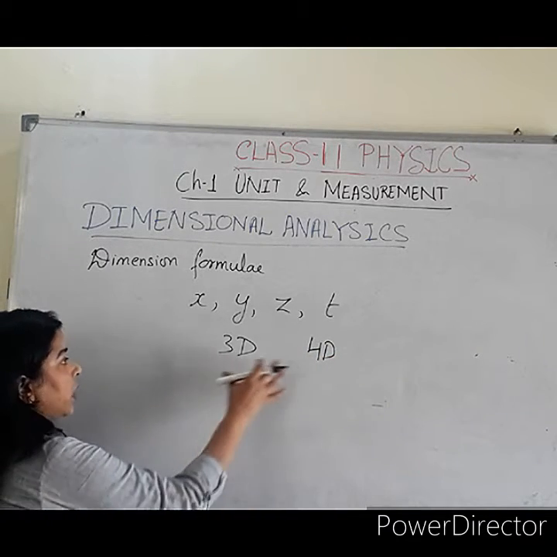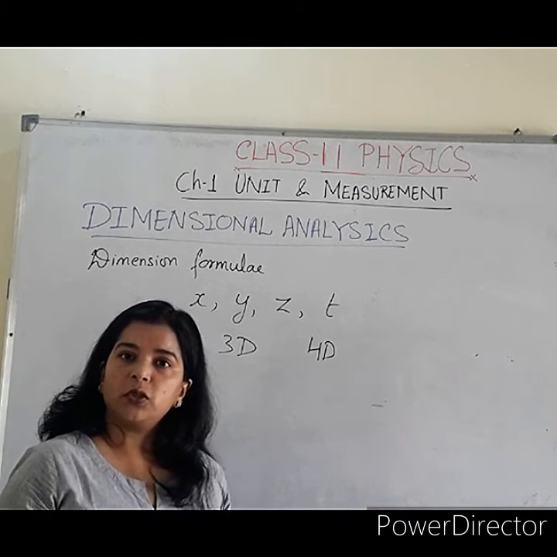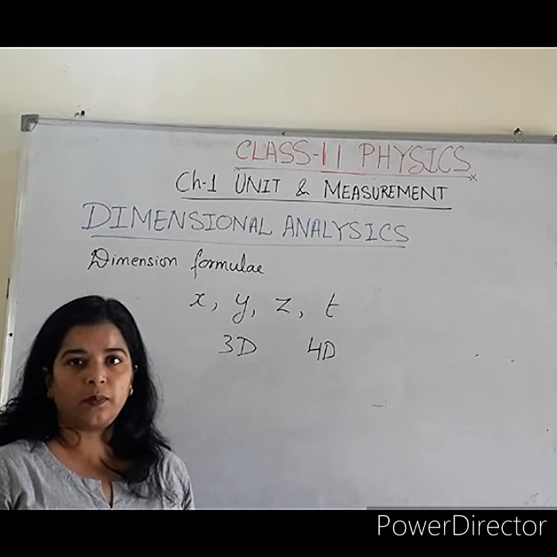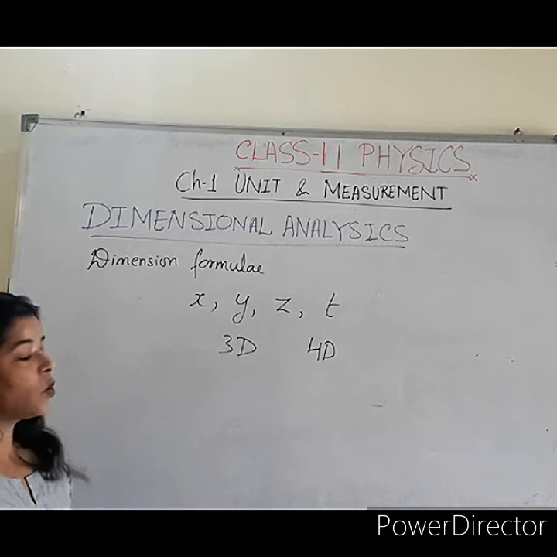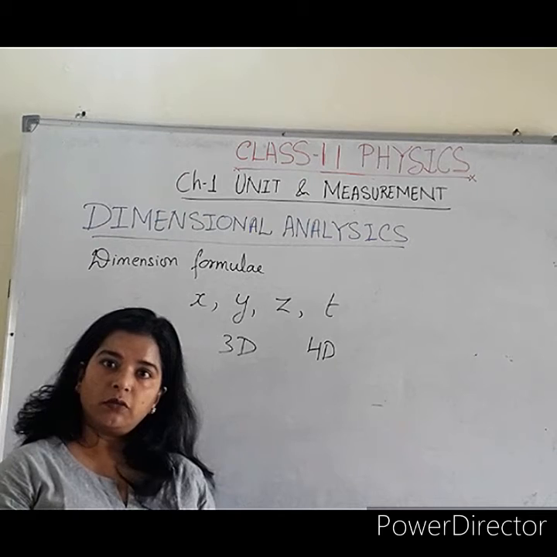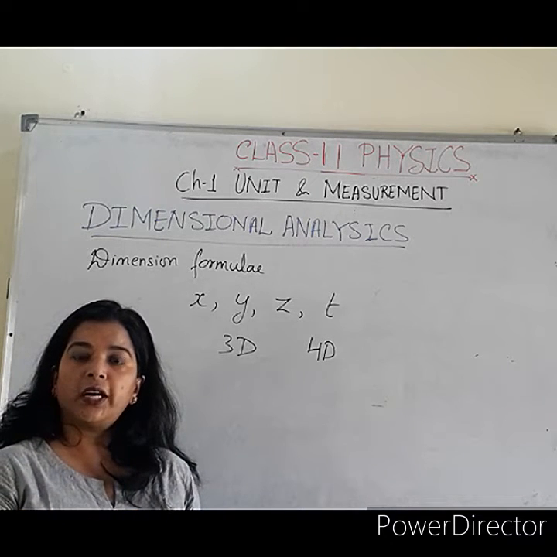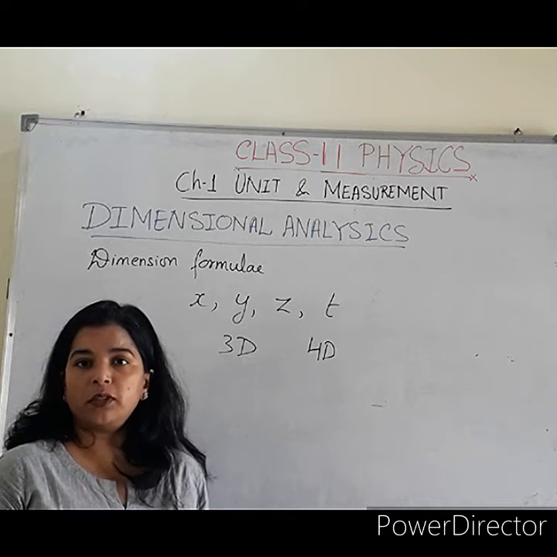So dimension corresponds to the limit of any physical body, and the universe is a four-dimensional body. Earth is also a four-dimensional body, because Earth has volume as well as moving with time. So time is also one more dimension of Earth.